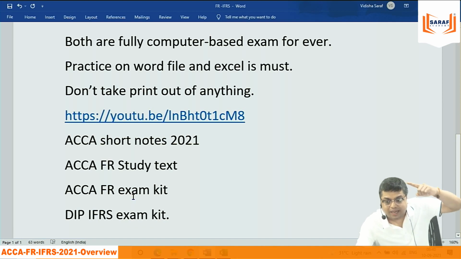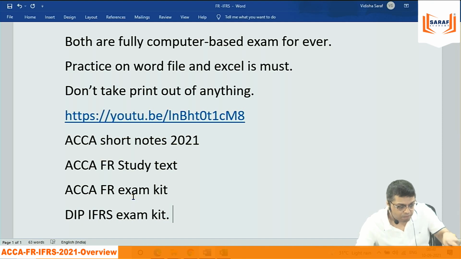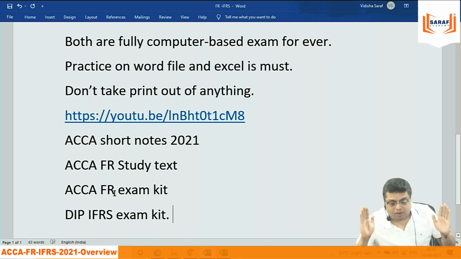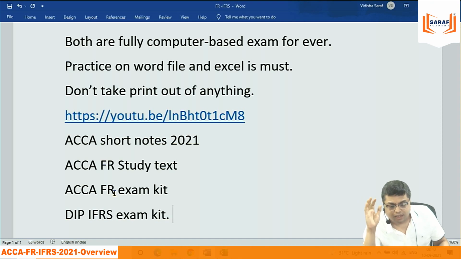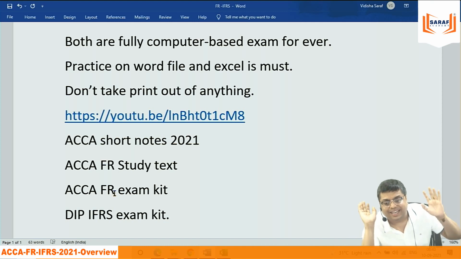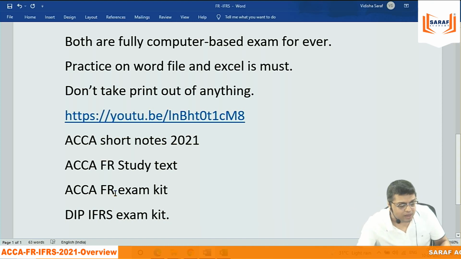But on the website, the questions are not topic wise, it's paper wise. But in the exam kit, if I am teaching leasing, questions are there in the leasing chapter. They are the same whatever is there on the website, 80%. But you will be able to study topic wise. So we will be doing topic wise study up till 25th of November. And then we will be doing questions from the institute website directly. Same you should be doing.